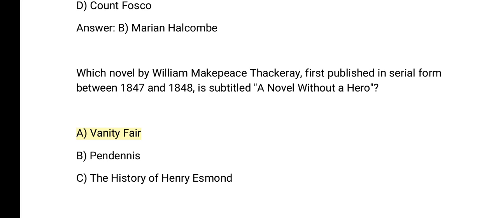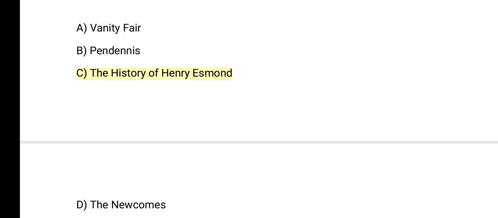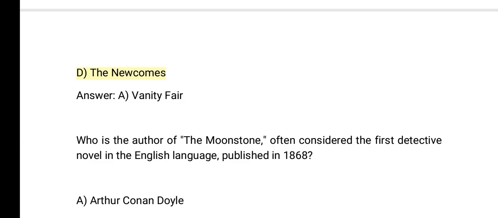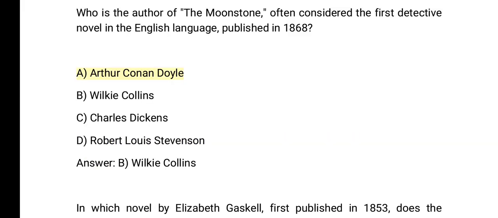A. Vanity Fair. B. Pendennis. C. The History of Henry Esmond. D. The Newcomes. Answer: A. Vanity Fair. Who is the author of The Moonstone, often considered the first detective novel in the English language, published in 1868? A. Arthur Conan Doyle. B. Wilkie Collins. C. Charles Dickens. D. Robert Louis Stevenson. Answer: B.